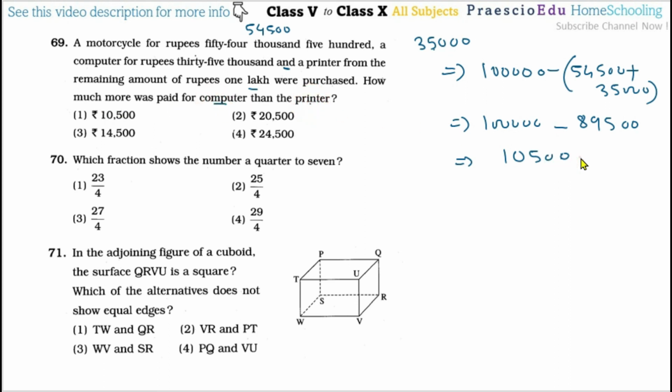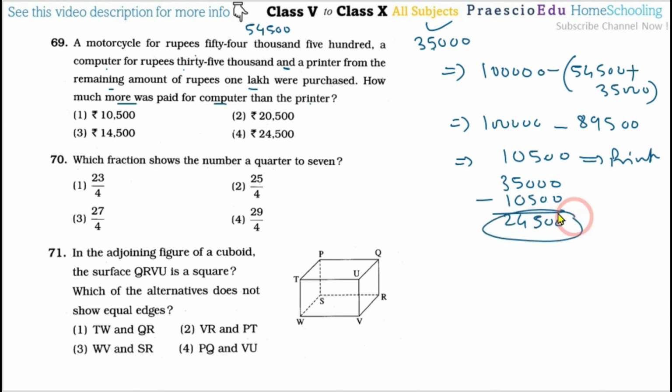Now this is the price for the printer we have purchased, because this is the remaining amount that is mentioned. Now asking about how much more, okay, means we have to find out the difference. So 35,000 minus this 10,500, then we will get the difference. So that is 24,500, and this is given in option number 4.